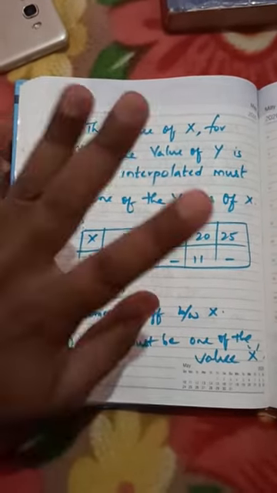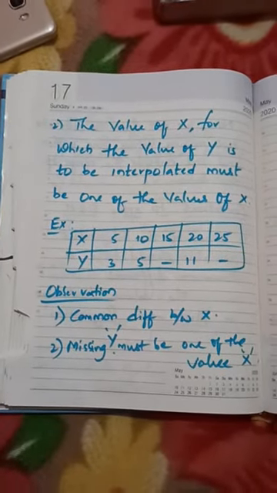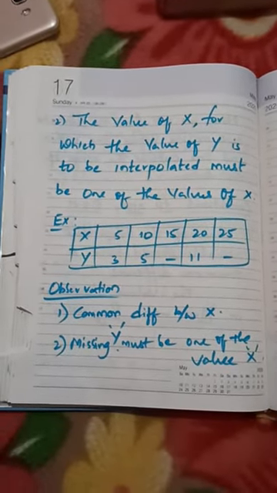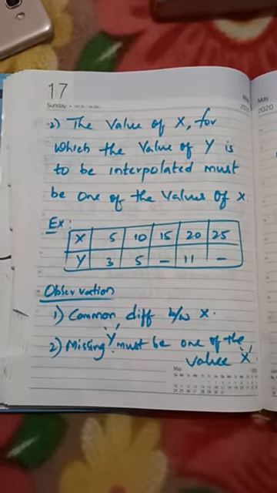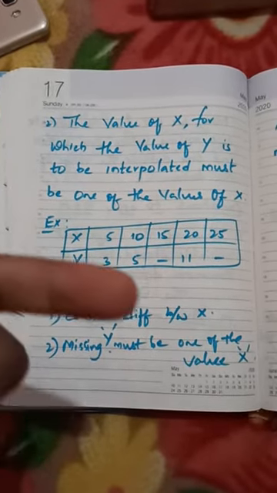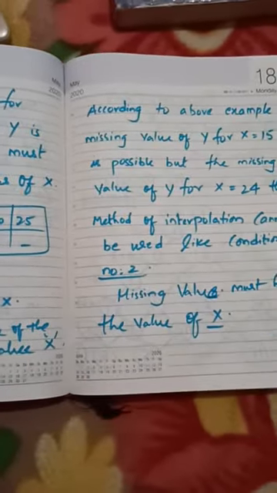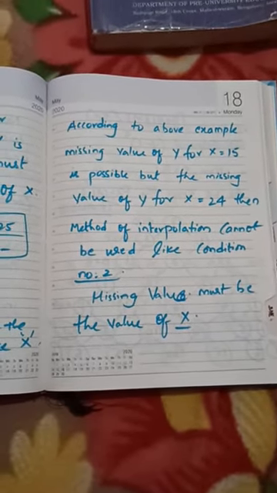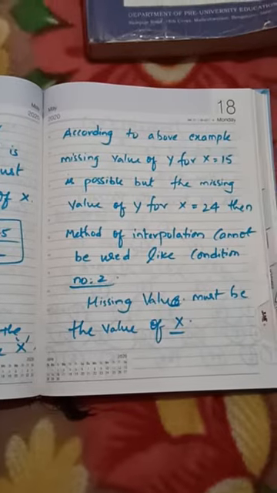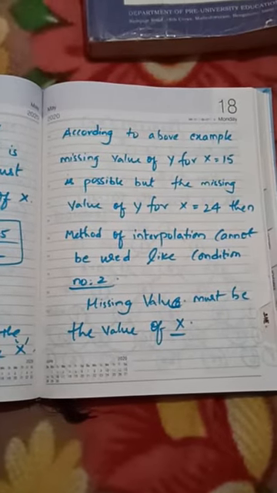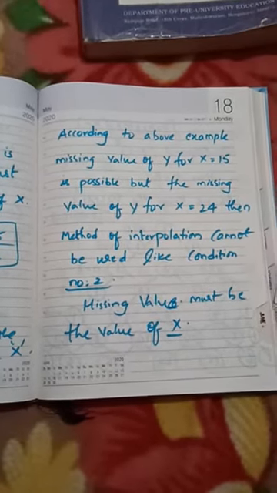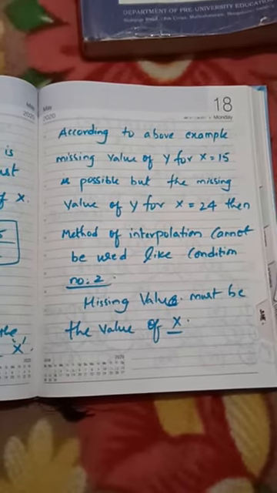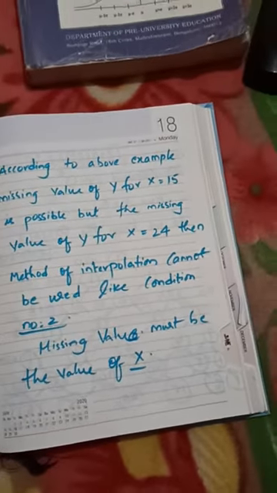General observation after listening to all these: common difference between x should be observed. Missing y must be one of the values of x. Yes, it is observed. According to the above example, missing value of y for x15 is possible to calculate, but the missing value of y for x equals 24 is not at all possible. So the method of interpolation cannot be used.